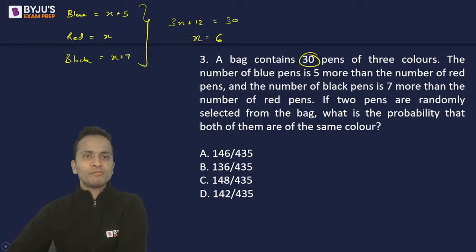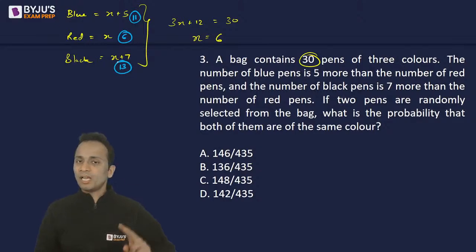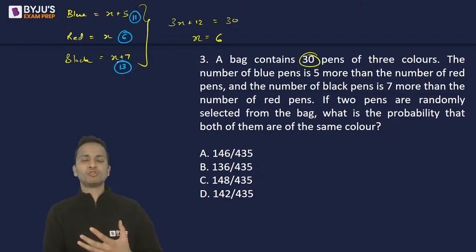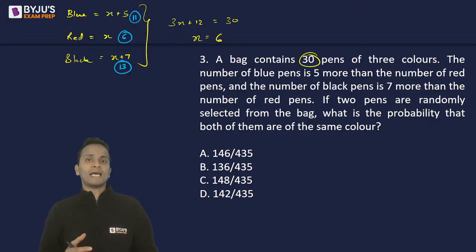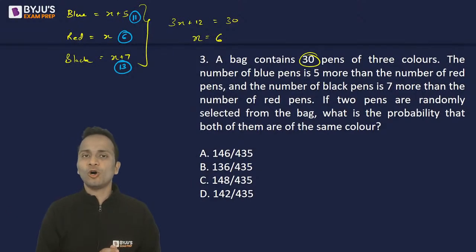Okay, so the number of blue pens will be 6 plus 5, that is 11. Number of red pens will be 6 and number of black pens will be 6 plus 7, that is 13. Okay, so these are the number of blue, red and black pens respectively. Now we are selecting 2 pens at random from this bag. We'll have to find out the probability that both the pens are of the same color. That means both can be blue, both can be red, or both can be black. So we will explore these 3 cases one by one and we'll add all 3 of them.